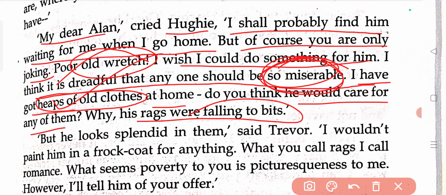Huey is asking that of Alan Trevor. Why? Because he thinks that poor fellow is living in a miserable condition with torn and tattered clothes. So Huey took pity on the person and is thinking of helping him by giving him his old clothes.